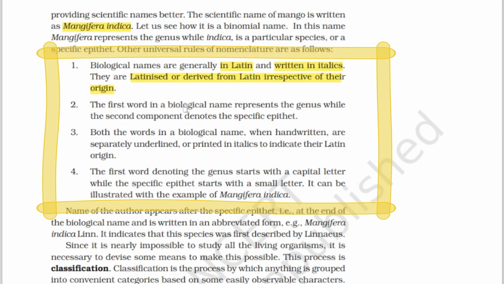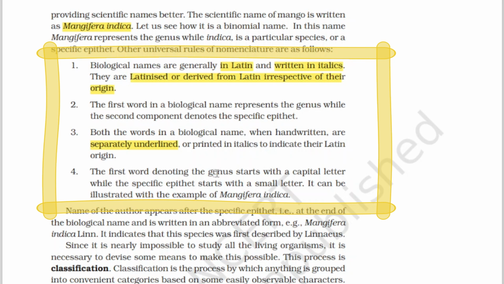The first word in the biological name represents the genus, while the second component denotes the specific epithet. Both the words in a biological name, when handwritten, are separately underlined, or printed in italics to indicate their Latin origin.